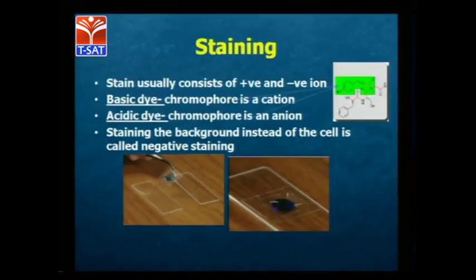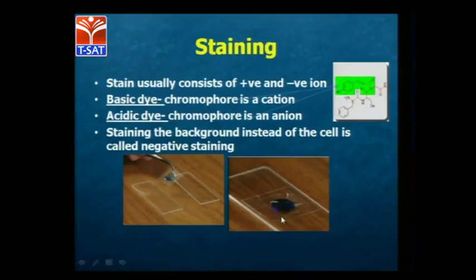So if you see staining, a stain usually consists of positive and negative ions. A basic dye has a chromophore that is a cation, and an acidic dye has a chromophore that is an anion. If you see in this picture clearly, they are able to stain it. When they are staining, you can see the microorganism very clearly under the microscope.